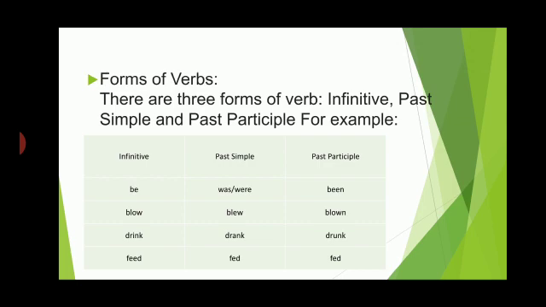Can you give me any other examples of the three different forms? Run, ran, run. Yes. Laugh, laughed, laughed. Sing, sang, sung. Very good. So all the verbs will have three different forms named the infinitive or present tense, past simple and the past participle. And we have already learnt it in the tables.